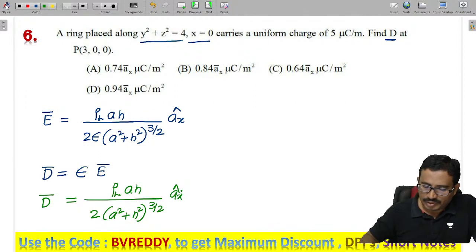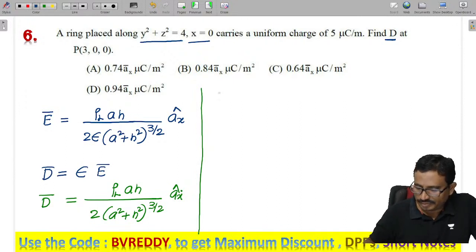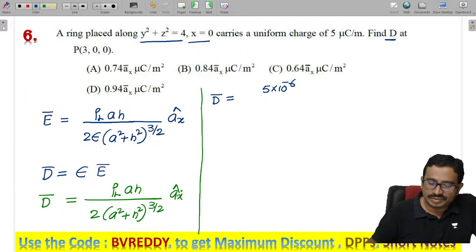Done. Now let us simplify, substitute the values here. We have this rho L value, how much here? That is 5 into 10 power minus 6. And a is the radius. So this circle radius is how much? You tell me, 2.